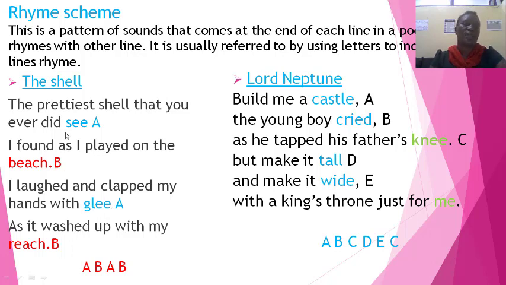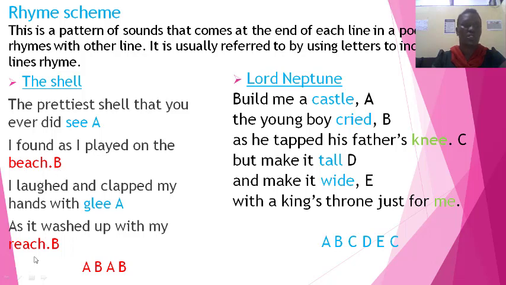Now, the last words in each of these lines. The first line has sea, the second one has beach, the third one has glee, and the fourth has reach. Now, the last word of the first line and the third line rhyme together. So we give them the same letter, that is A. Then the last word in the second line and the last word in the last line, they all rhyme.